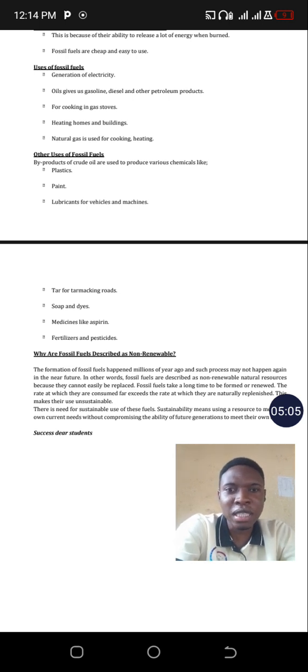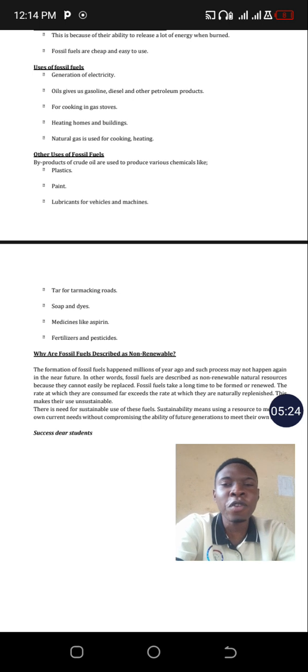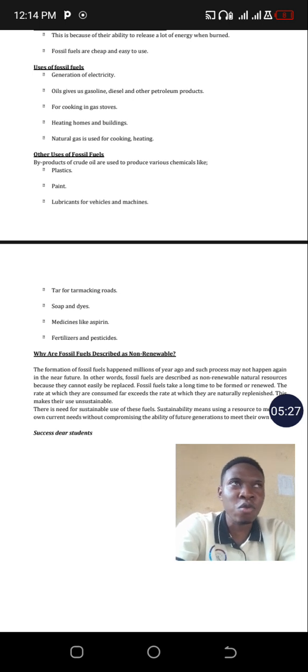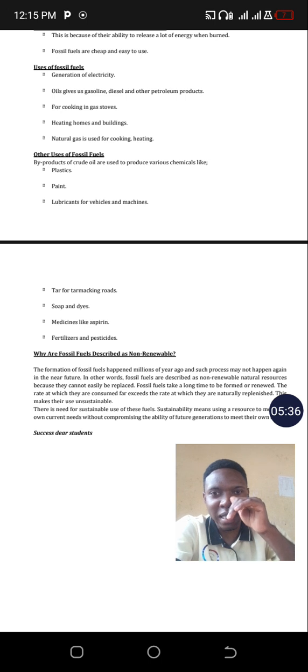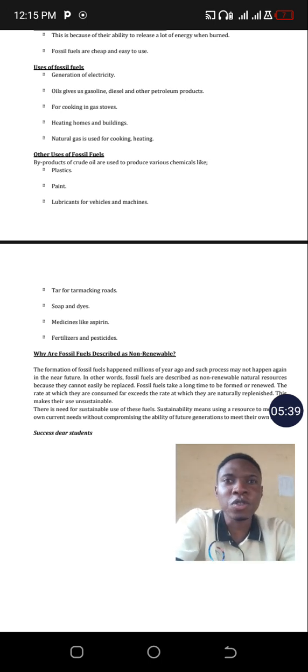They take a long time to be formed or renewed. The rate at which they are consumed far exceeds the rate at which they are naturally replenished. So we call them a non-renewable resource or non-renewable fuel, formed millions of years ago. The time it takes for them to be formed is much more than the time it takes for them to be consumed, and we refer to them as natural non-renewable resources.